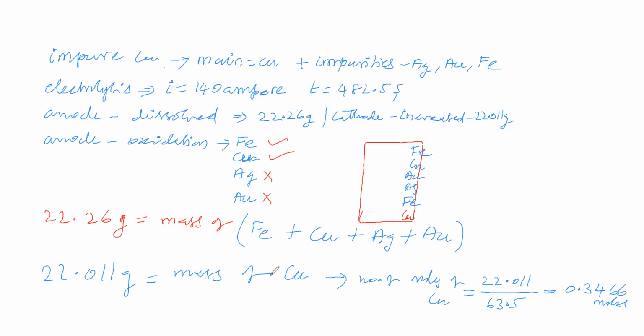Now see, at the cathode this many moles of copper is deposited.